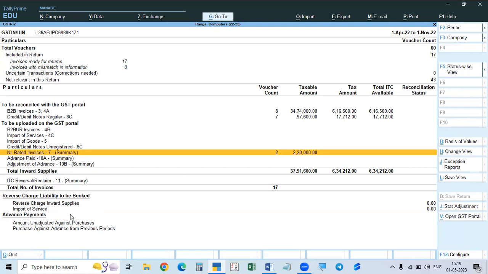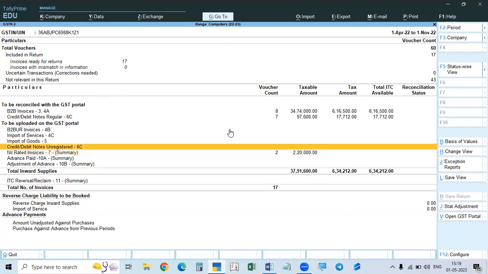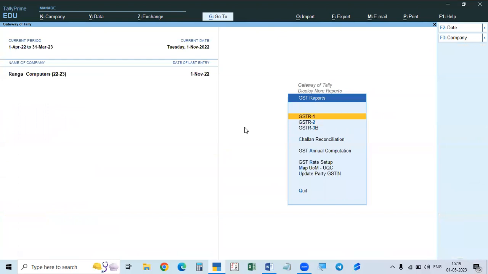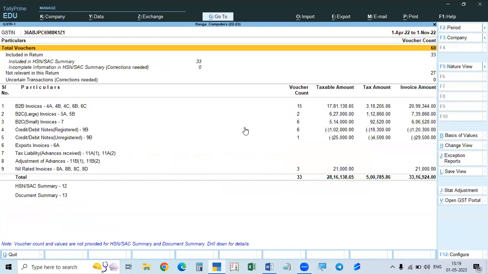This is about GSTR 2. Here, in the case of GSTR 1, see taxable amount, tax amount. This is total tax. What is the component of the total tax amount? The components are IGST, CGST, SGST. There are 3 types, and this is the total of all the 3 types. So where are the details? To know the details of the 3 types of taxes, you can get IGST, CGST and SGST details in GSTR1 or GSTR2, and GSTR3B also.